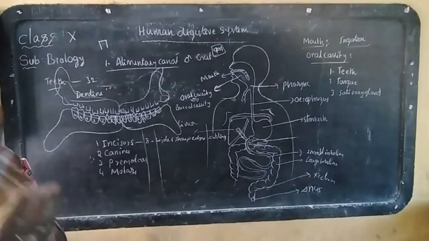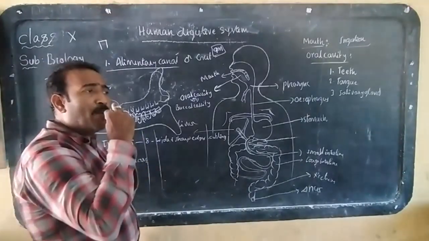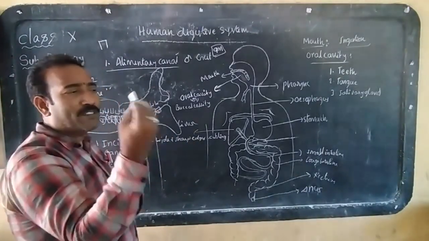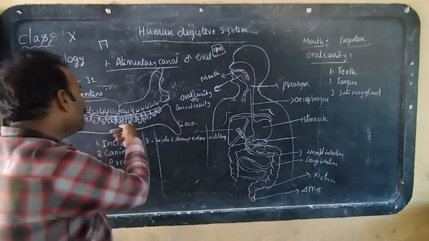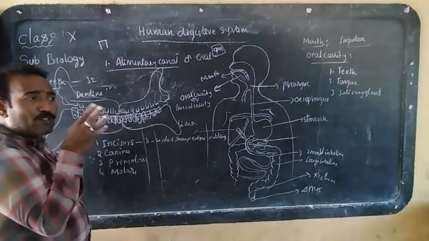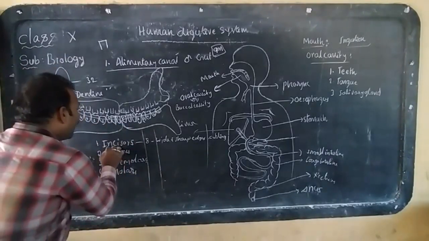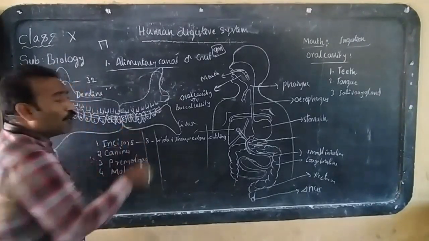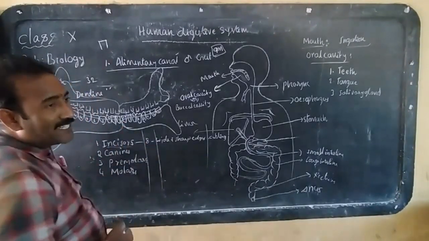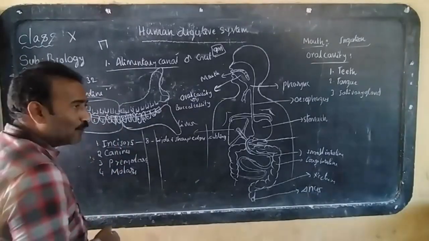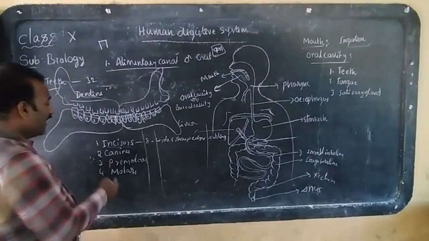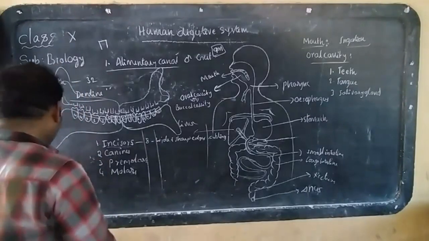Suppose I give you a letter. How can you cut that? With the help of a chapter I will give. We can cut by means of incisors. You know, these incisors are well developed in herbivorous animals like cows and buffaloes. What is the second type of teeth?